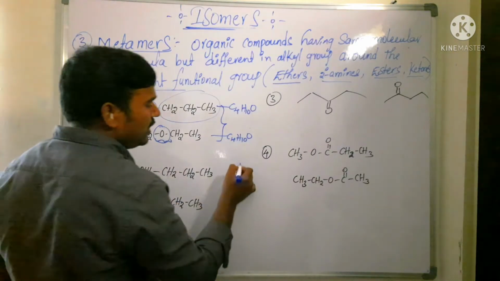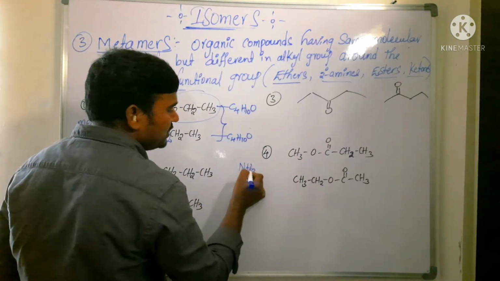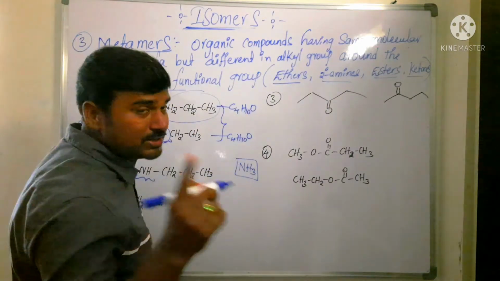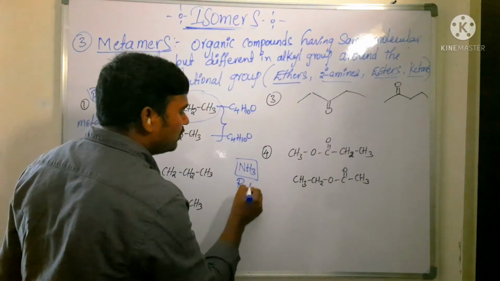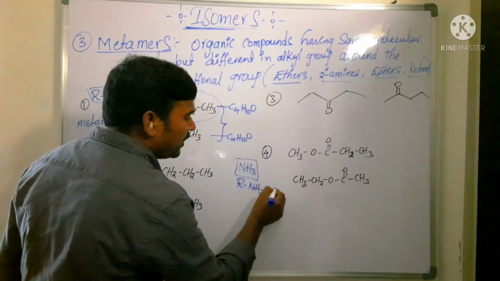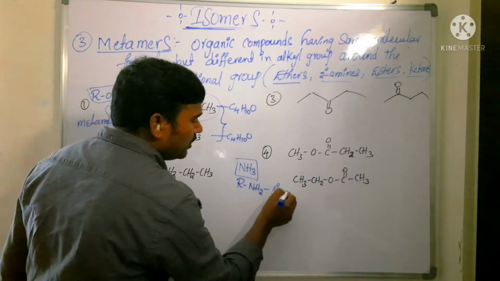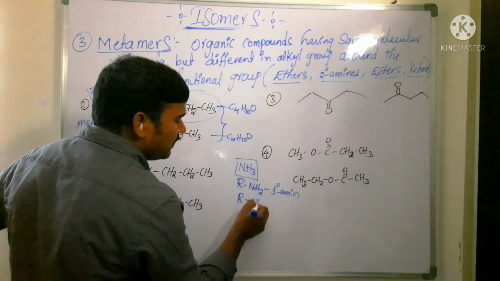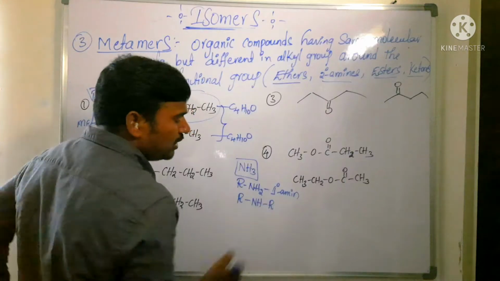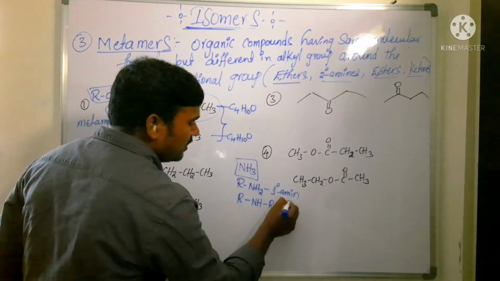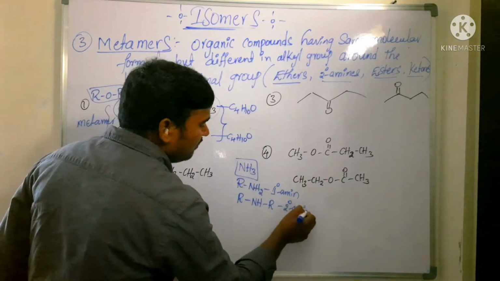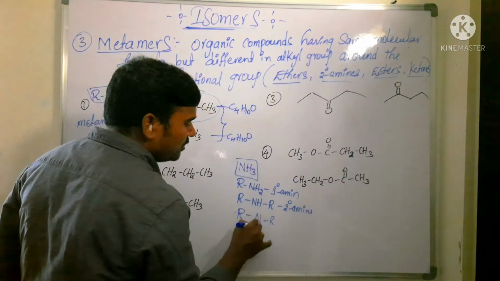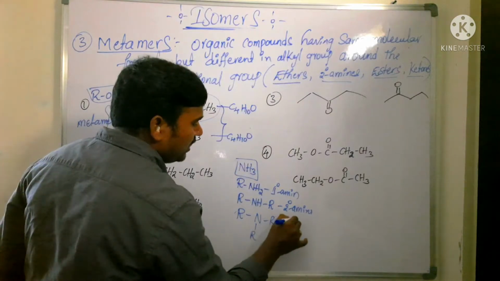Next one, take the secondary amine. How do you get a secondary amine from ammonia? This is the ammonia molecule, NH3. From ammonia, if you replace one hydrogen with one alkyl group, then you get a primary amine. If you replace two hydrogens of NH3 with two alkyl groups, then it is called a secondary amine. If three hydrogens are replaced by three alkyl groups, then it is called a tertiary amine.